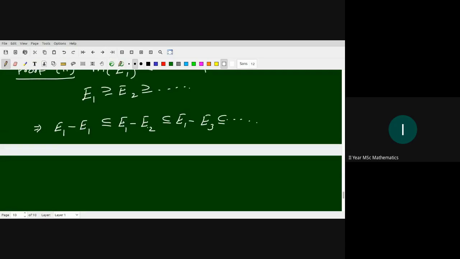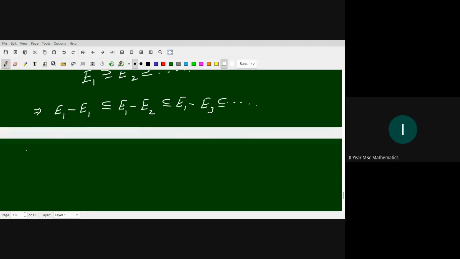So for that we define F1, F2 and so on. Using this idea, define Fn equal to E1 minus En, n from 1, 2, 3 and so on. It is clear that F1 is contained in F2; let us call it Gn, so G1 is contained in G2, contained in so on.